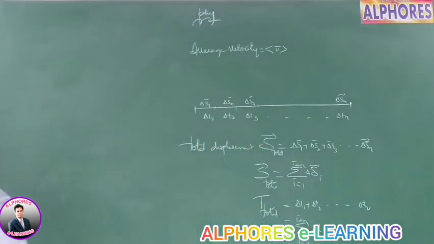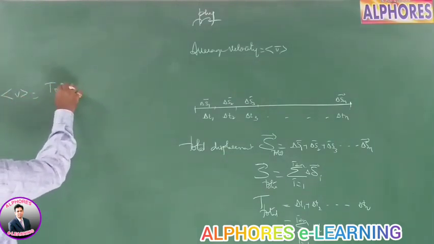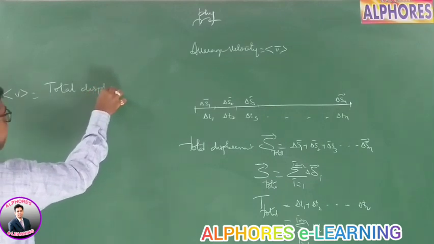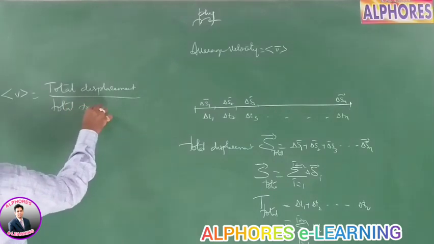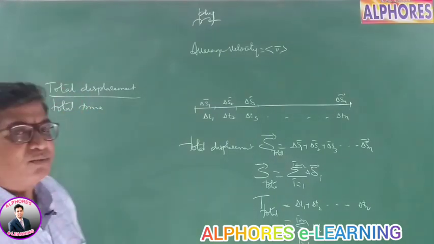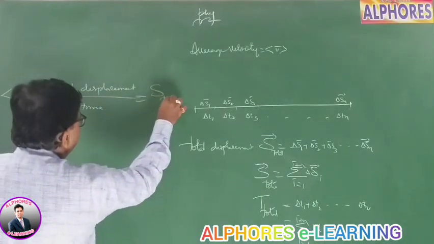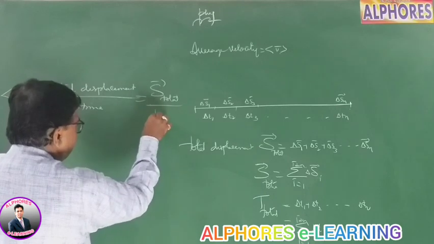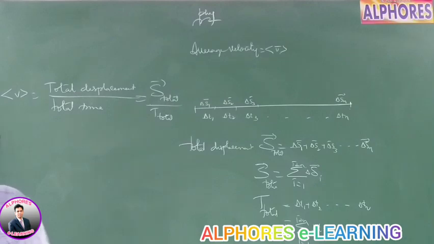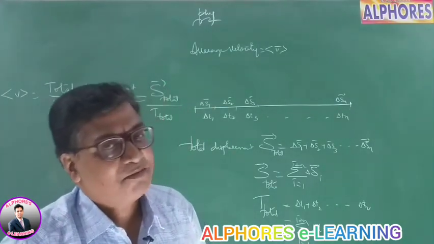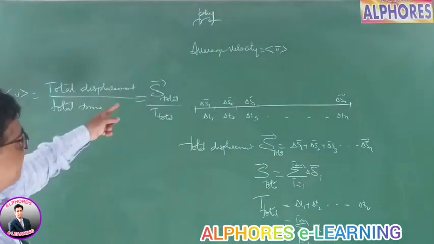Then what is average velocity? The average velocity is the ratio of the total displacement covered by the body to the total time taken by the body. So it is the total displacement S total by the total time. Well, this is a vector, this is a scalar. You can divide a vector by a scalar, but you cannot divide a scalar by a vector. Division of anything by a vector is undefined. But this is vector by scalar, which is common.